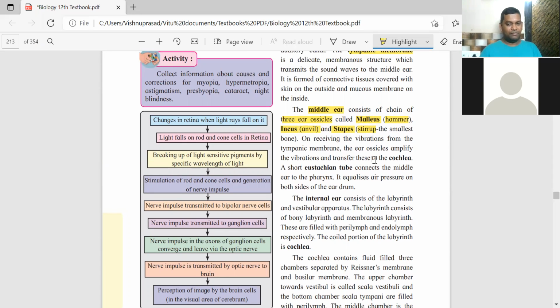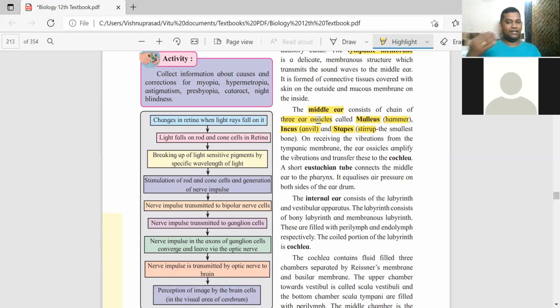Sound waves अंदर गया, auditory canal से pass, vibrated the eardrum, tympanic membrane. Eardrum or the tympanic membrane vibrates. The vibrations are passed to the three ear ossicles: malleus, incus, stapes.